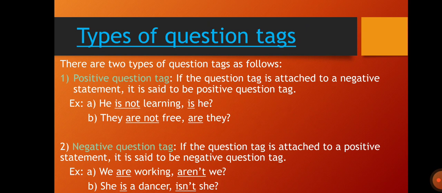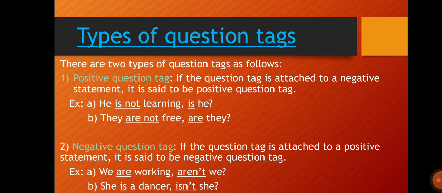For example, again second example, they are not free. Are not is a negative word, negative auxiliary verb, and when the statement has negative modal auxiliary verb, we have to use a positive question tag. Second type, that is negative question tag.